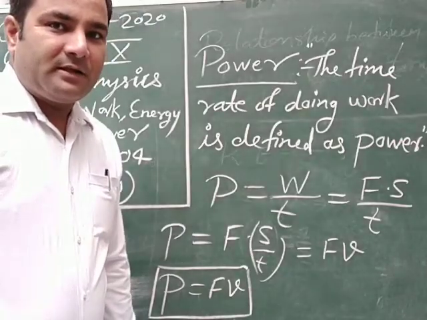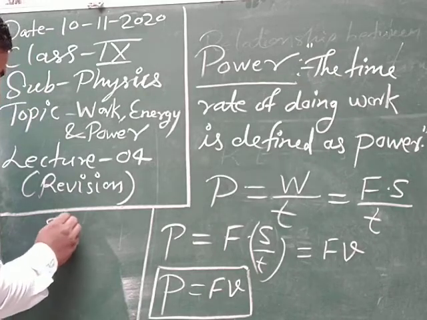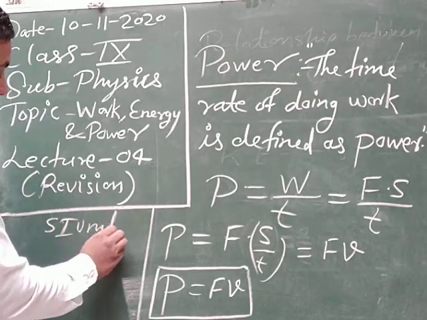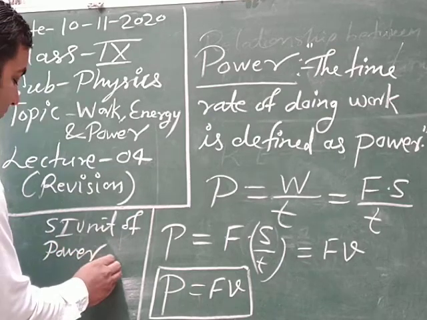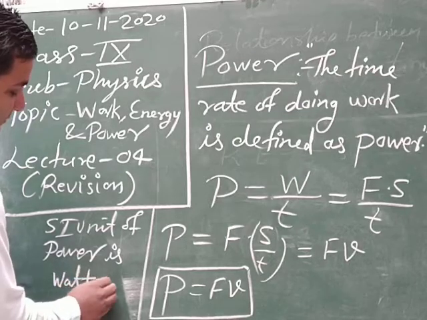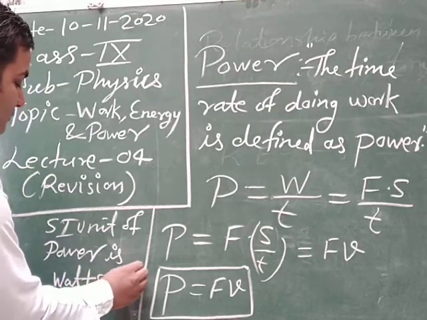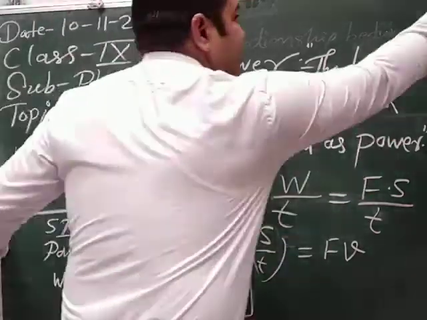Clear? And the SI unit of power, very simple, is watt or joule per second.